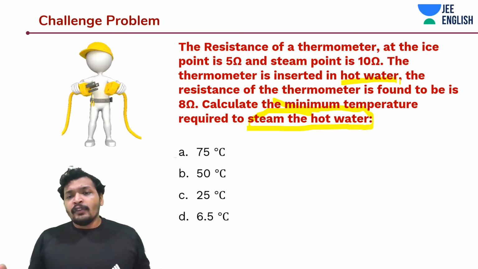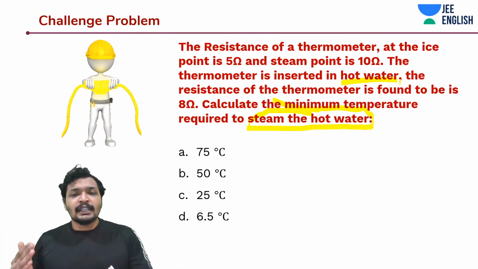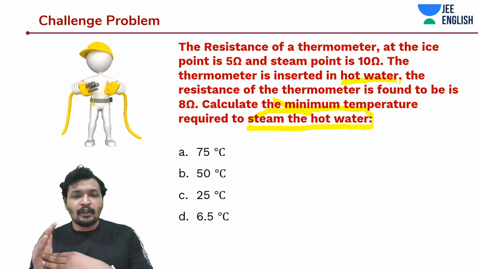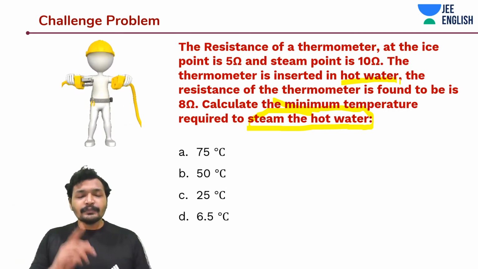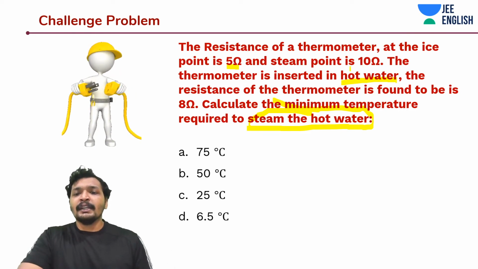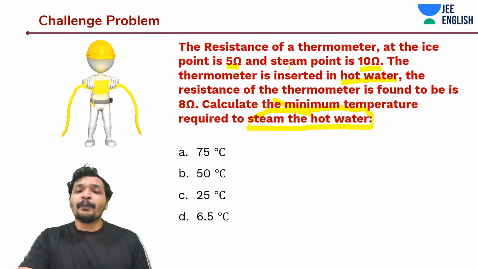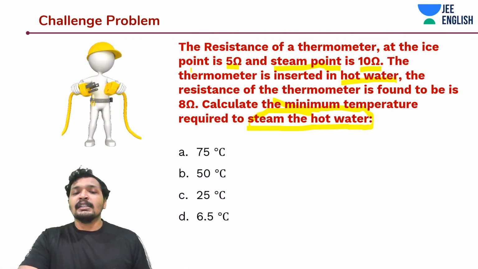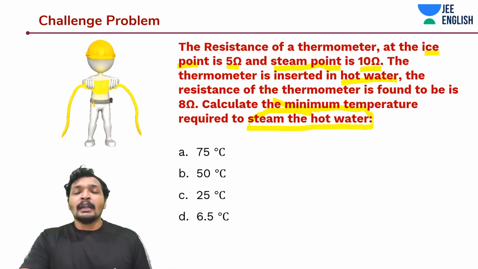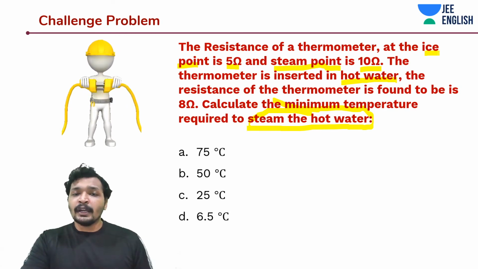Now, you know R naught and the final R. All you need to find in this case is the thermal coefficient of resistance. And this temperature coefficient of resistance can be found from 5 ohms and 10 ohms. So in this case, you write 10 is equal to 5 into 1 plus alpha into delta T. From ice point to steam point, it takes 100 degrees Celsius, so delta T would be 100. 10 is equal to 5 into 1 plus alpha into 100.